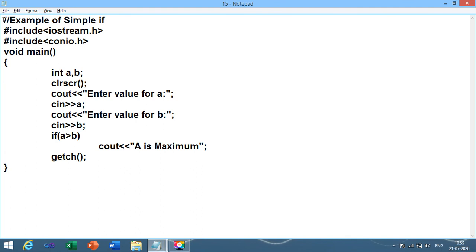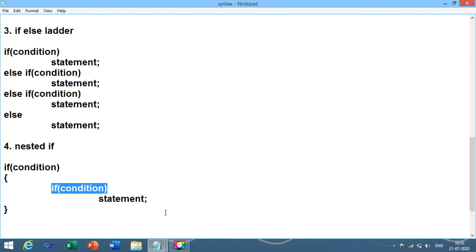You just need to mention the syntax of if, and this is the first program which is based on the simple if, right? So this is program number 15. I am giving you the numbers so that the numbers remain the same for all students. So you need to give program number 15 to the simple if. Then program number 16.